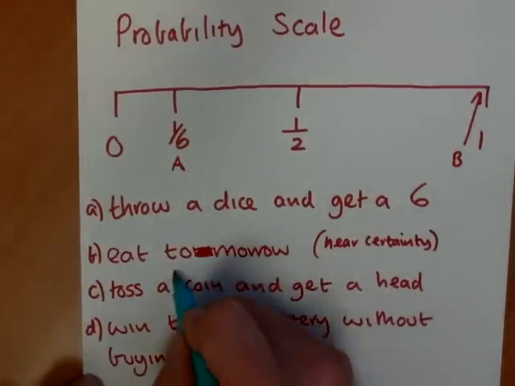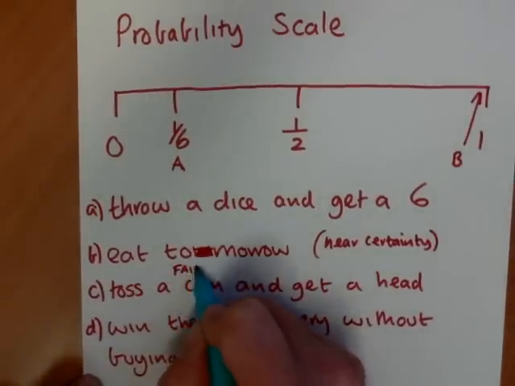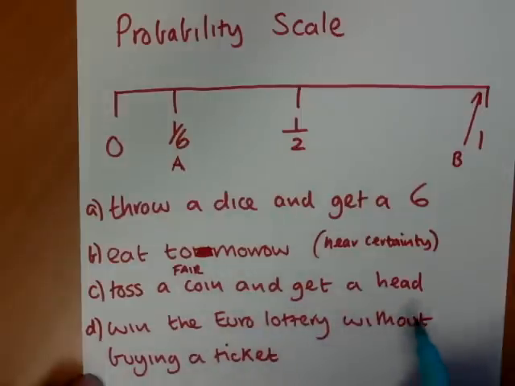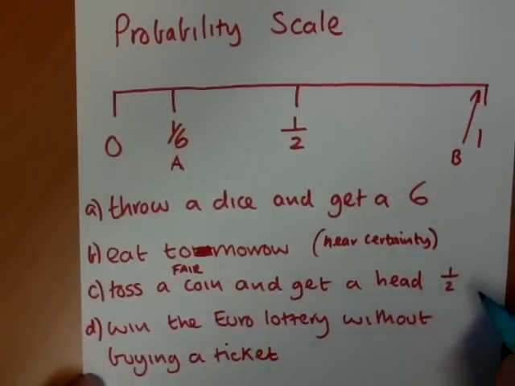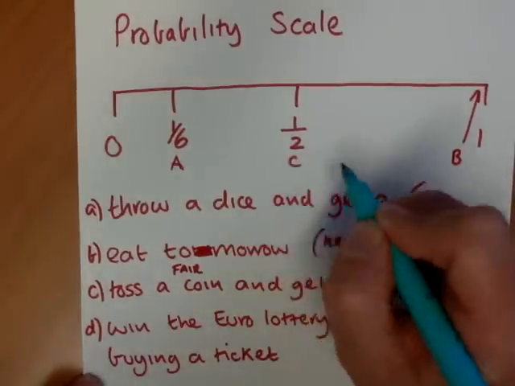Now, toss a fair coin. It must be fair, so each side of the coin has an equal chance of occurring. So that's a 1 out of 2 chance, a head and a tail on a coin. So C would be next to the half.